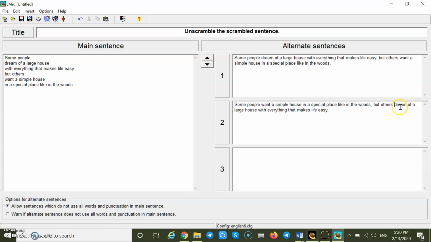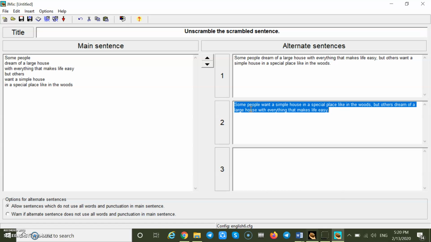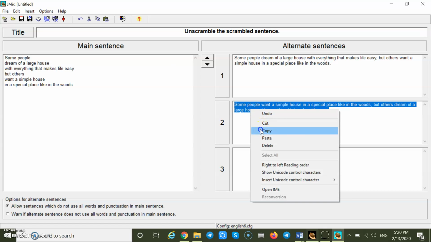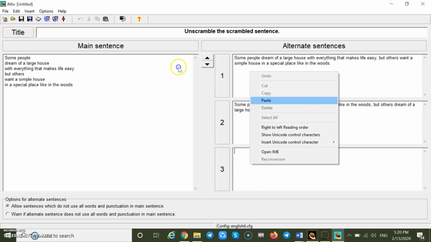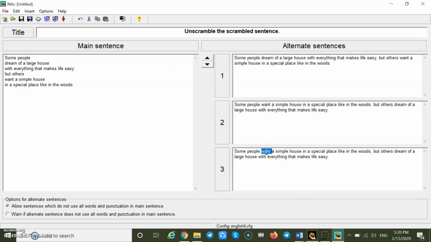As I mentioned, we can also replace dream and want. So let's just copy it to the other alternative and just change the place of dream and want. Want of, want a, and dream of. Okay, these are three possible answers for these parts of the sentence. Now we want to save it.